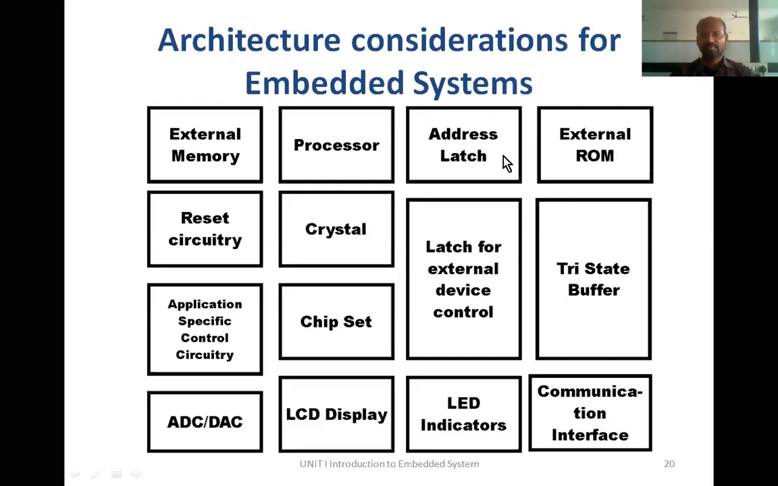Address latch. This address latch and external RAM. External RAM means it is a permanent memory. In this permanent memory, we generally store the program, and there is a latch for external devices, tri-state buffer, chipset, application specific control circuitry, ADCs, LCD displays, LED indicators, communication interface. These are all different building blocks that are generally used in embedded systems. Now see ADCs and DACs, analog to digital converters and digital to analog converters. Let's see one by one in the next slides.